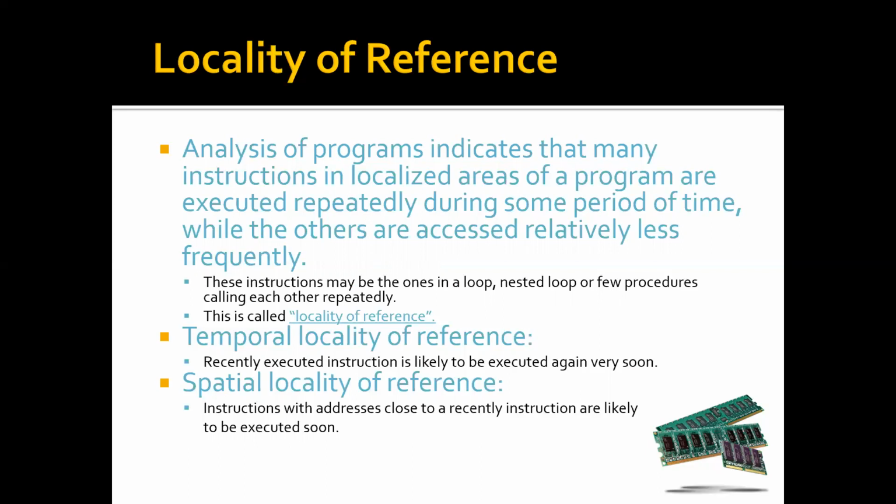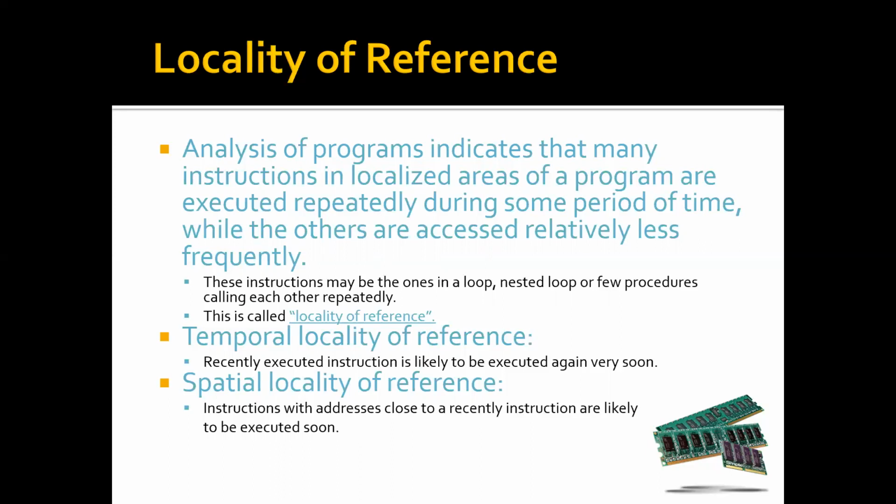For example, if you have a loop in a program, the instructions in the loop are executed frequently. A function may be called multiple times. This is called locality of reference. The objective is that those instructions which are required frequently will be put in the cache memory, so that the processor will get that information from the cache memory itself.